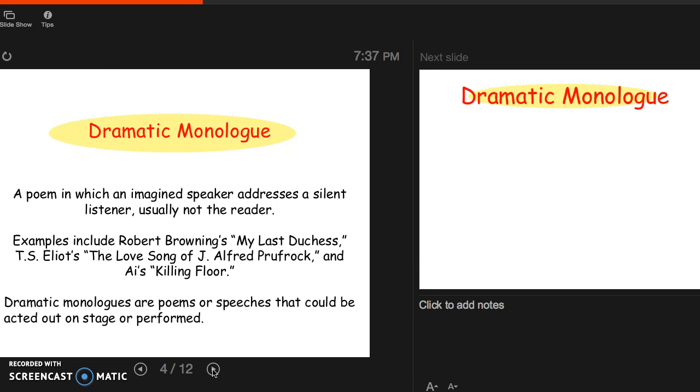Examples would be Robert Browning's My Last Duchess, T.S. Eliot's The Love Song of J. Alfred Prufrock, which we'll be reading later in the year, and I's Killing Floor as well. There are many, many other examples of dramatic monologue in poems. Dramatic monologues are poems or speeches that could be acted out on stage or performed.